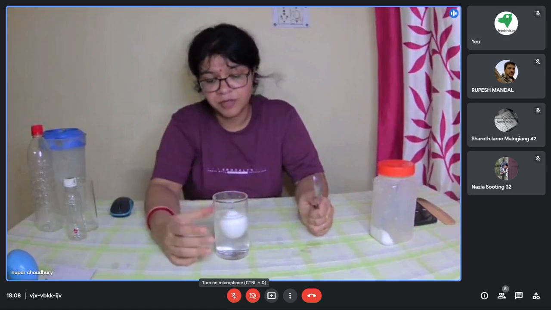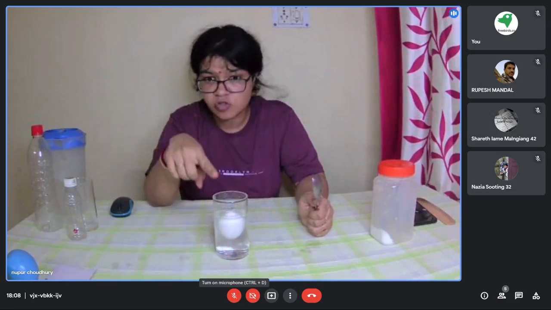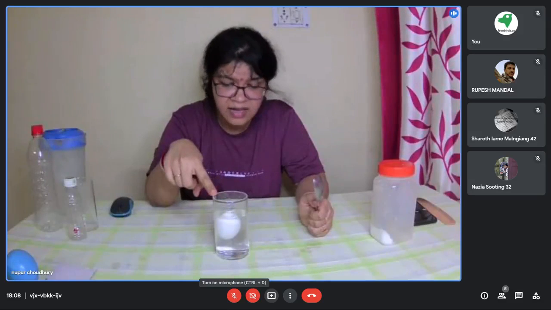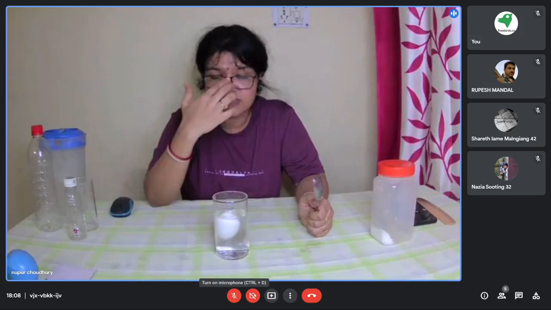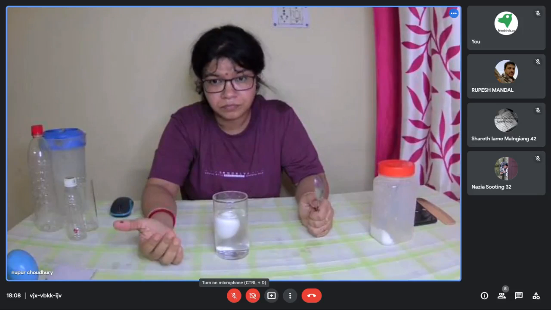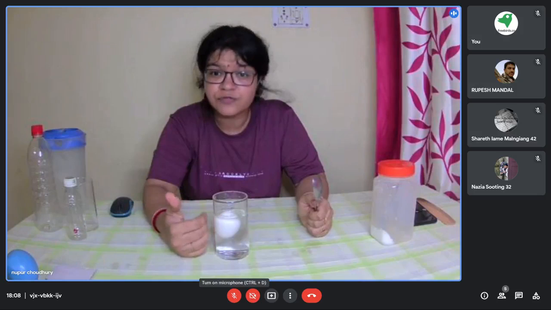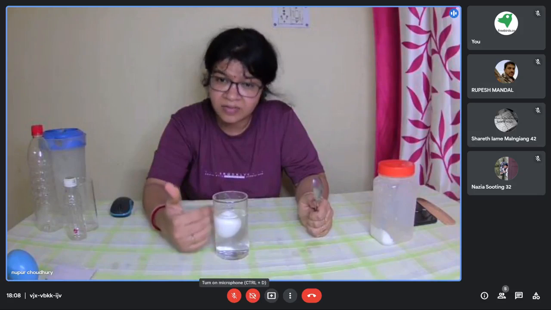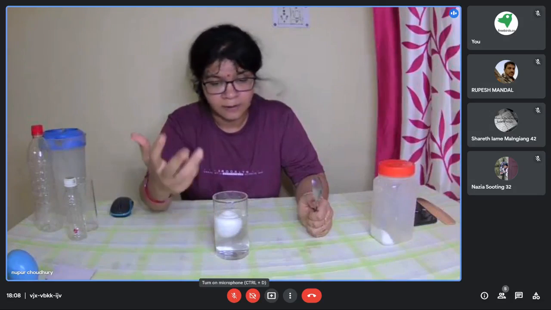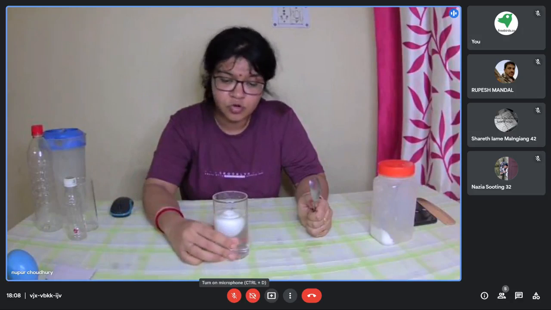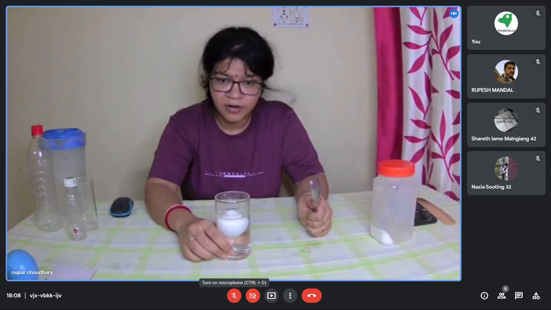This is happening because when I add salt to the plain water that I initially had, it increases the density of the water. So when the density is increased, it will also increase another contactless force, which is known as the buoyancy force, all right?